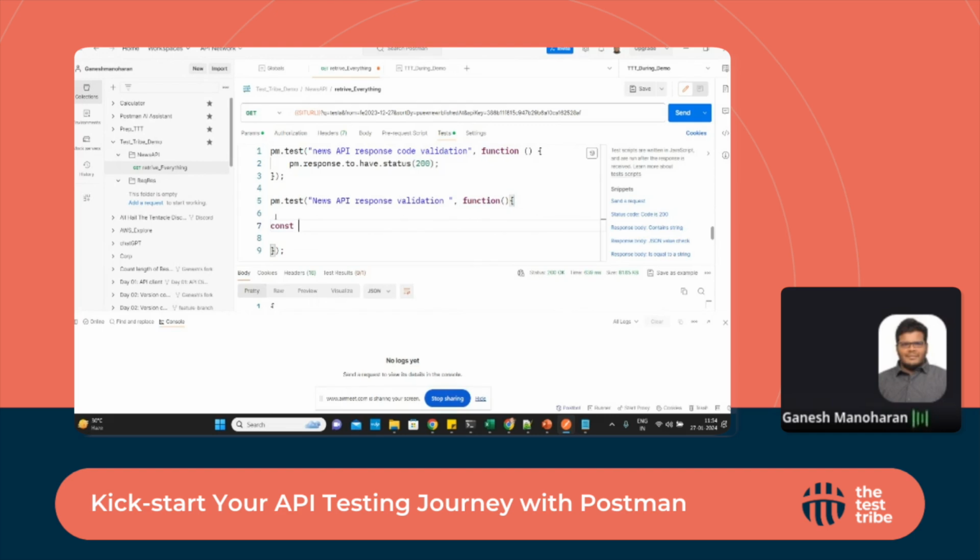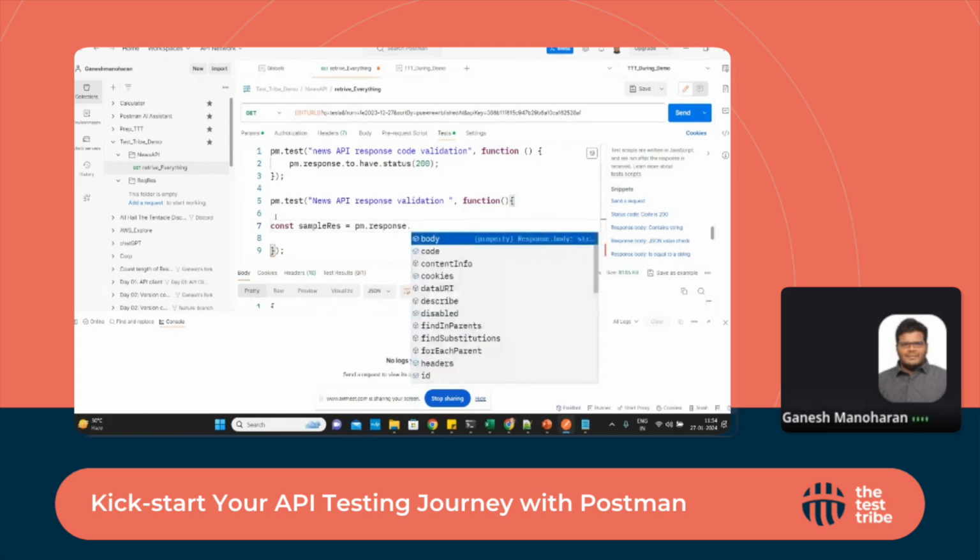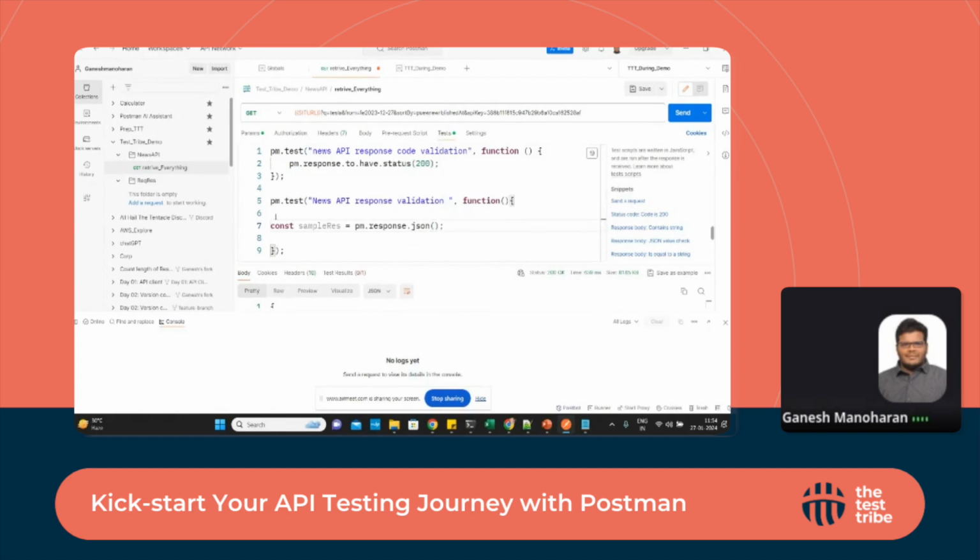and we need to give a variable name. Okay, so sampleResponse equal to pm.response.json. So here we need to understand the thing. I'm going to simply run this one to understand this line of code.